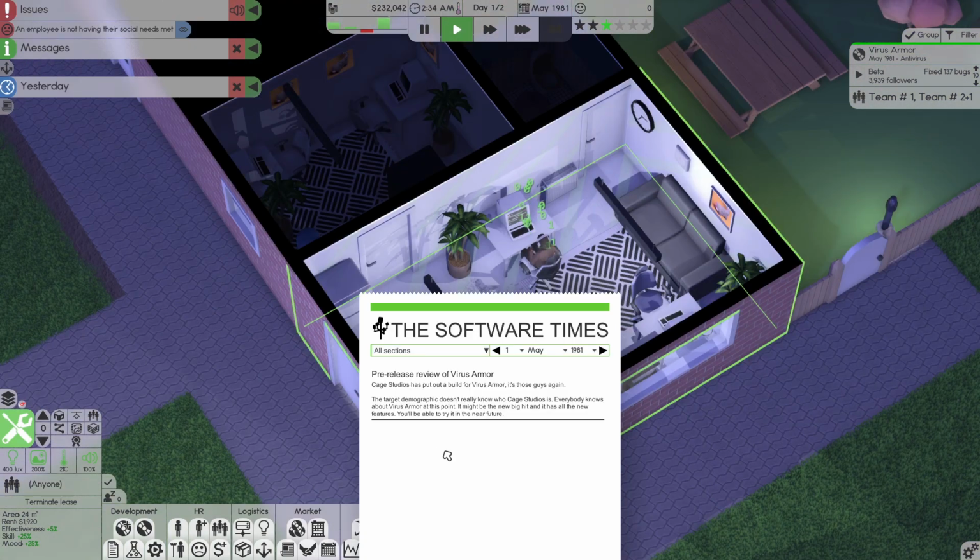Now, I'm just absolutely fascinated by what the news media has to say. Cage Studio has put out a build for Virus Armor. It might be a new big hit. It has all new features. You'll be able to try it in the near future.